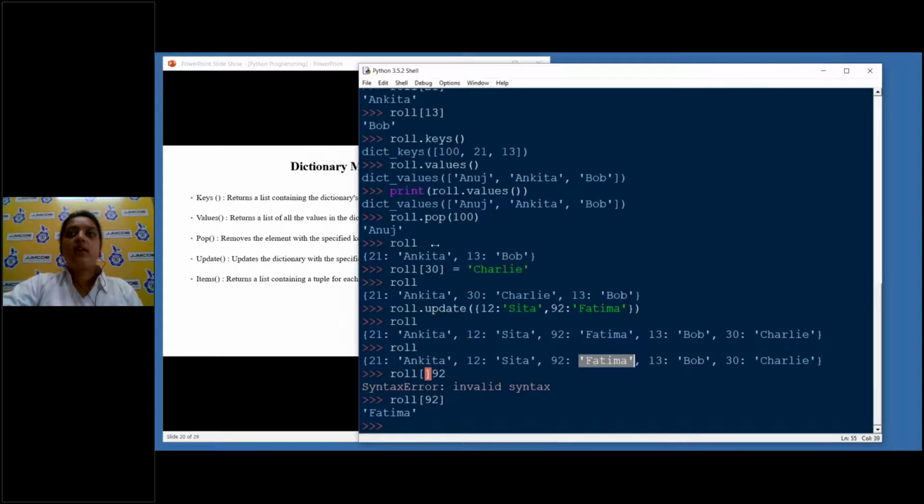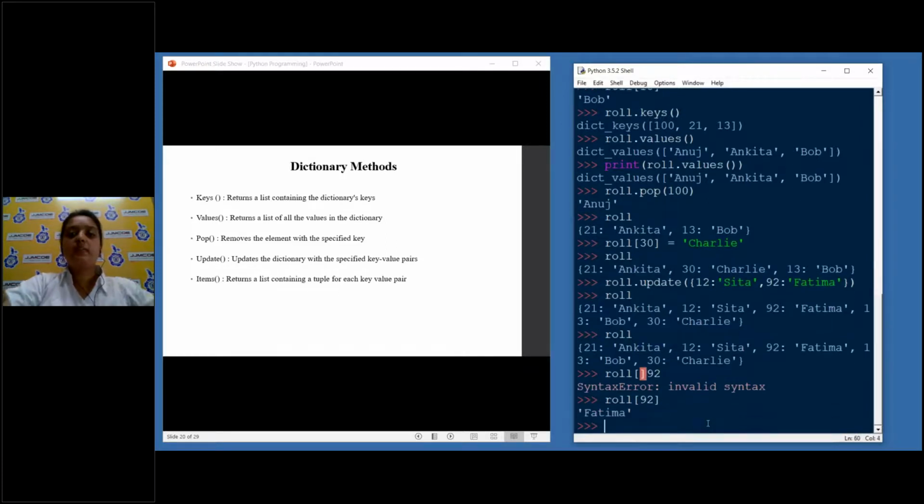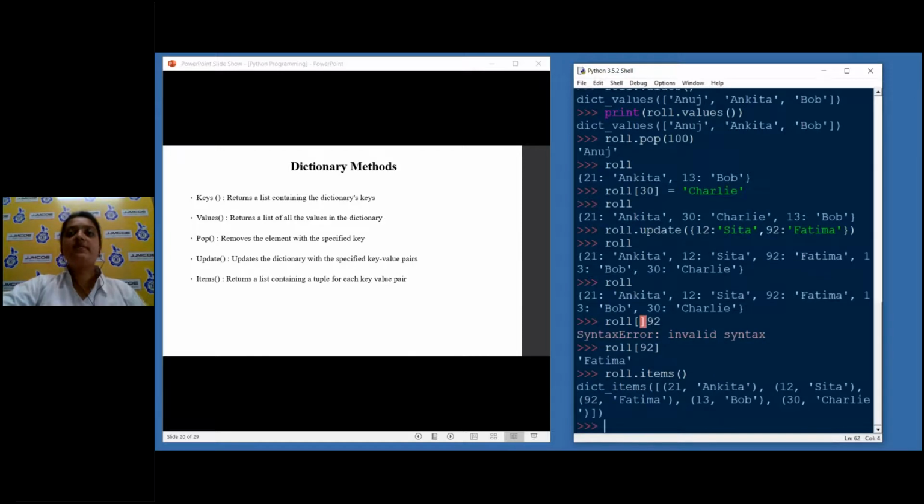And there's something called items. Even though they are written in capital letters, they should all be in small case. Remember that. Items returns a list containing a tuple for each key value pair. So if I say roll dot items, I will get something like this, a list of ordered tuples.